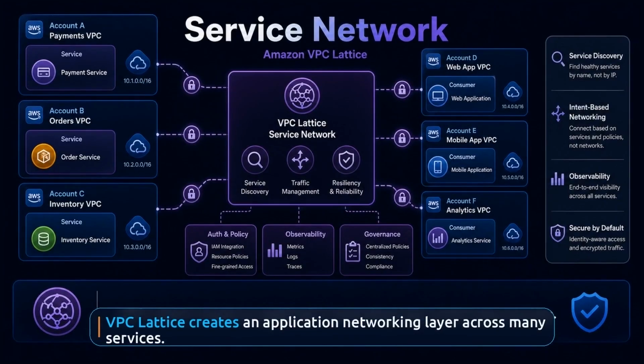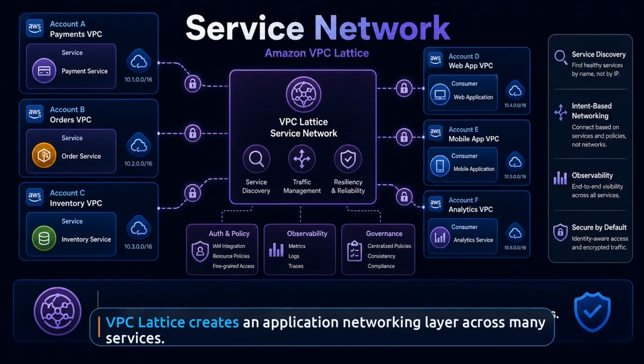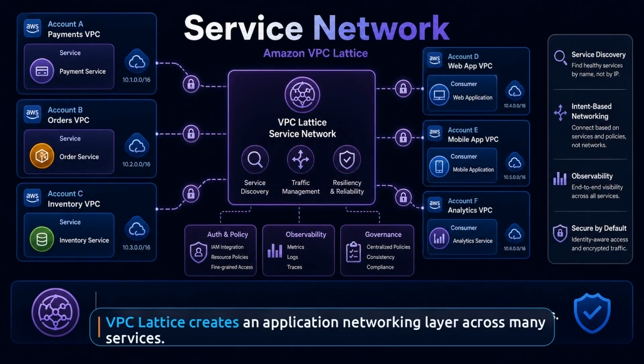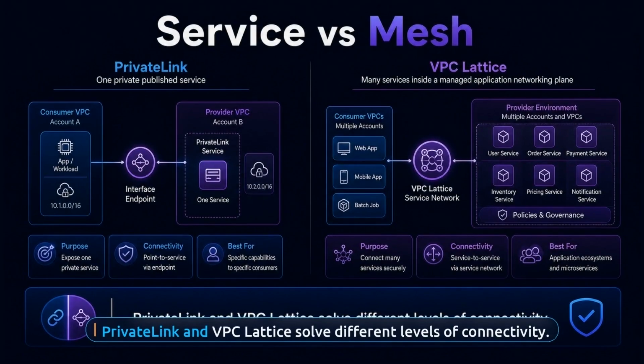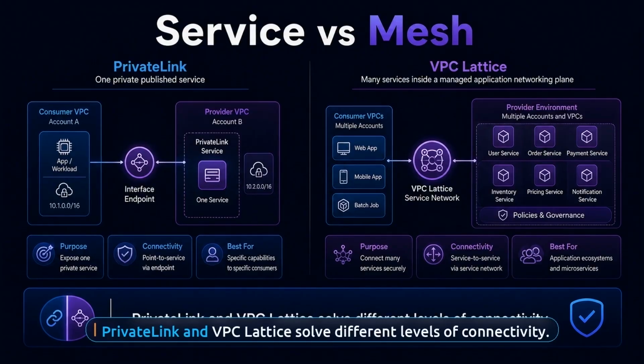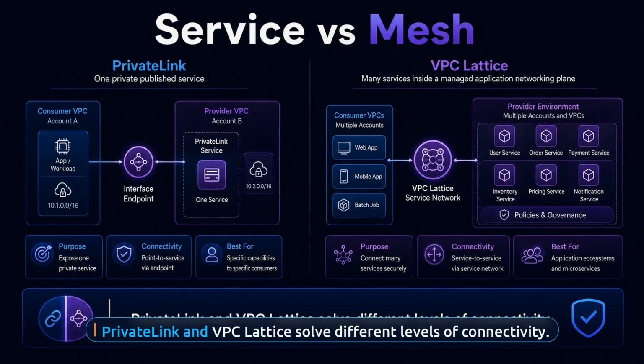VPC Lattice solves a different challenge. Modern applications often span many teams, many accounts, and many VPCs. VPC Lattice gives you a managed application networking layer with service discovery, routing, policy, and observability across that environment. So keep the distinction simple. If you want to publish one private service, think PrivateLink. If you want many services to live inside a consistent application networking plane, think VPC Lattice. They are related to private connectivity, but they are not interchangeable.